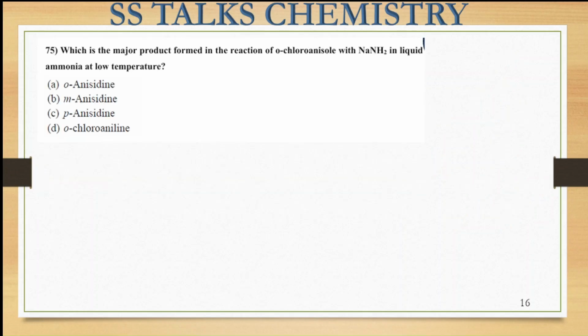So here the question says, what is the major product formed in the reaction of orthochloroanisole with NaNH2 in the presence of liquid ammonia at low temperature. So orthochloroanisole is something like this. Here we have this OCH3, this is your anisole species. At the ortho position to it, there is this chlorine atom.